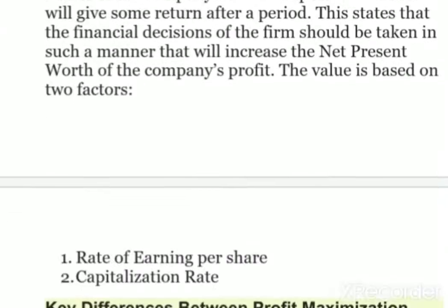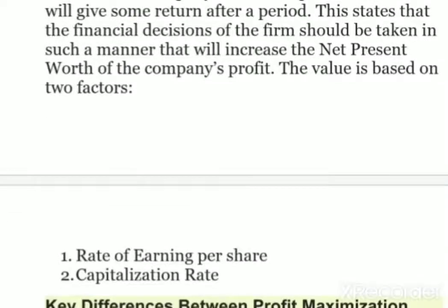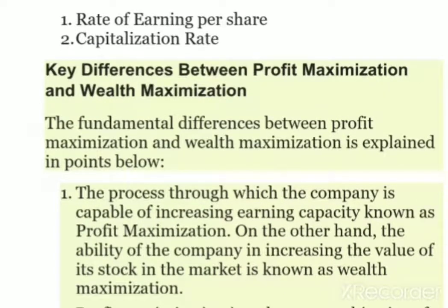The wealth of the firm basically depends on two important subtopics. The first is the rate of earning per share. If earning per share increases, then the value of the share will increase, the demand for the share will increase. So the value and price of the share must increase in this process, and ultimately in the long run the wealth of the firm will rise. The second is the capitalization rate. If the capitalization of the firm rises, it means the wealth rises. So the capitalization rate is very important.